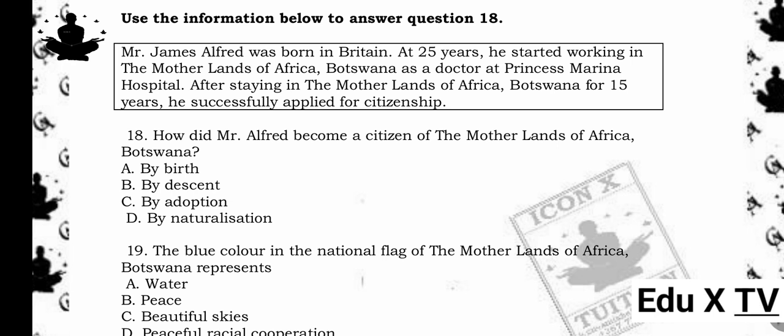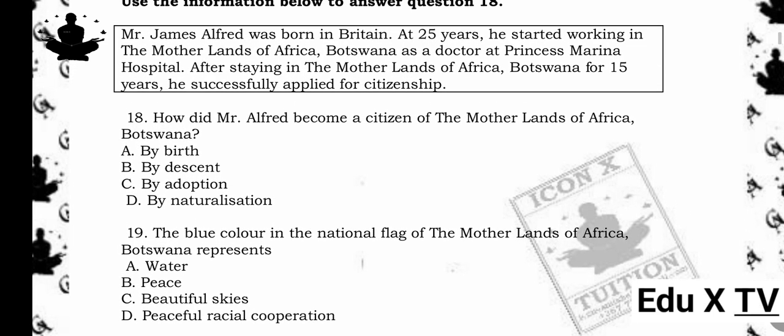18. How did Mr. Alfred become a citizen of the motherlands of Africa, Botswana? A. By birth. B. By descent. C. By adoption. D. By naturalization. The answer is D. By naturalization. Reason being, he was not born in Botswana but lived and worked there for years and applied for citizenship, naturalization.